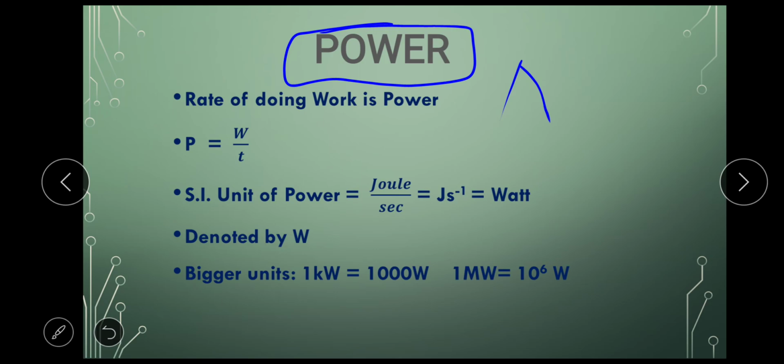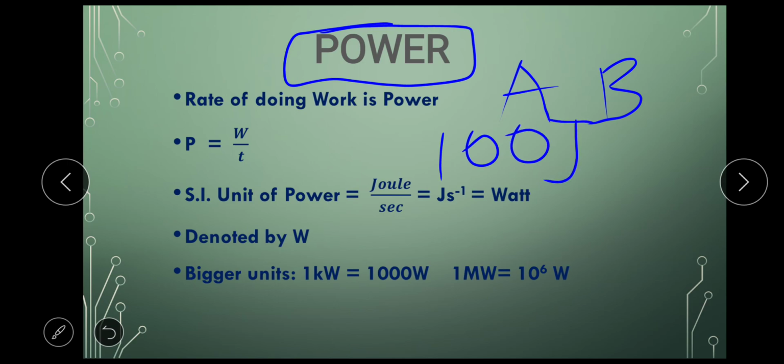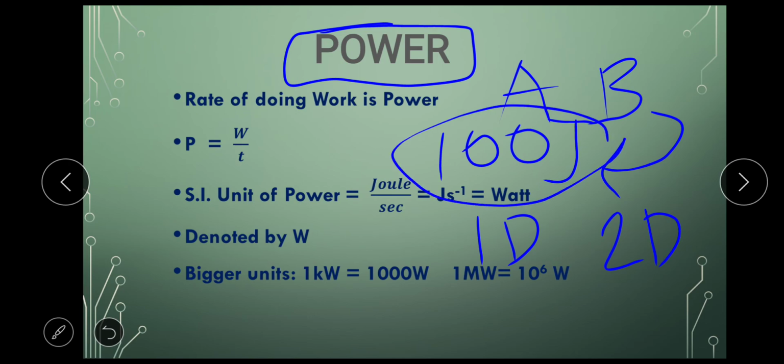If there is person A and there is person B, okay, I told person A to do a work. How much work? 100 joules. The person A did the work in 1 day. I ask person B to do the same work, 100 joules. The person B did the work in 2 days. Now both of them did 100 joules of work, correct?